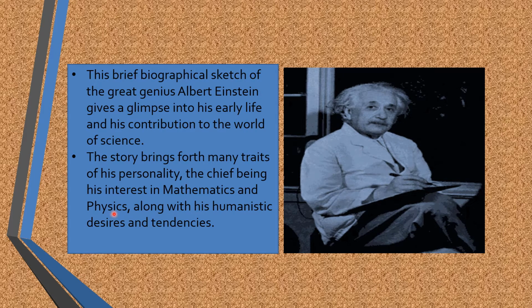So, what was his domain? What was his interest? Yes, you are right. His interest was in the subject of mathematics and physics, along with his humanistic desires and tendencies. He was not only good at academics but also a good human being, which we will see in the course of the lesson.